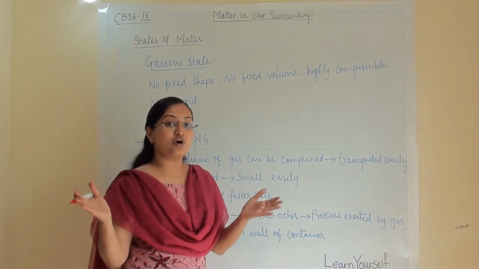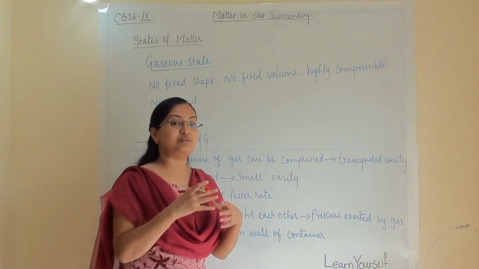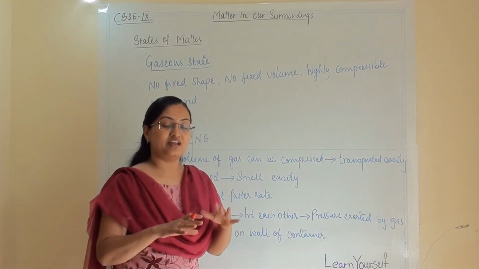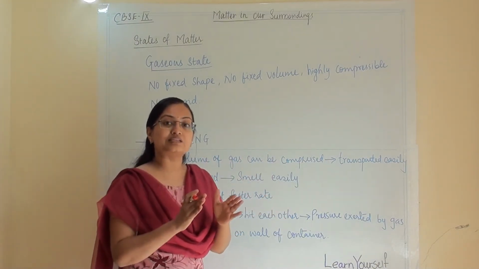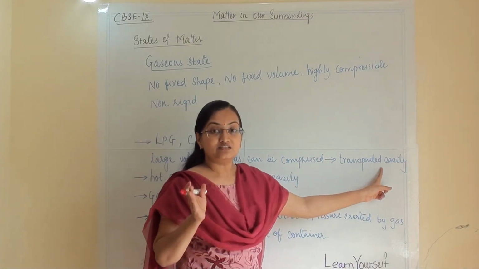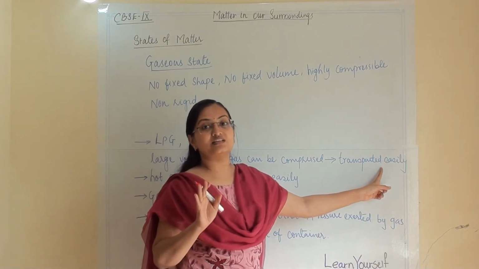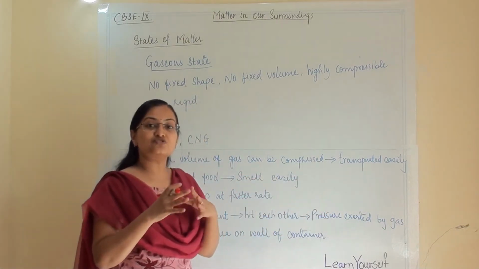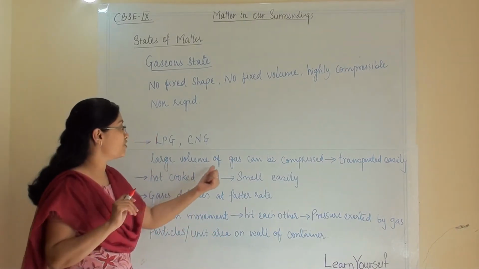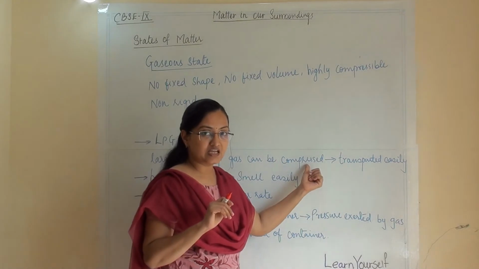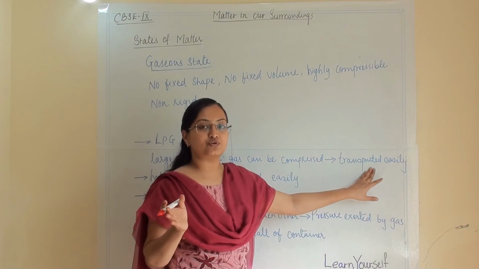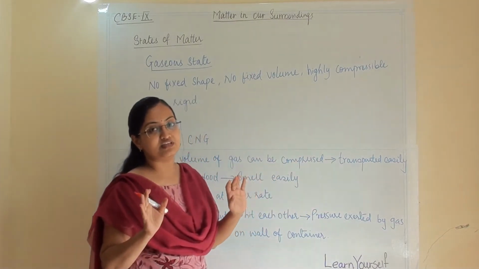By use of their high compressibility we are applying pressure, and the high volume of gas we are making minimal, so that the transportation of those gases in a cylinder is very easy, because a large volume we can fit into a small cylinder. So the large volume of gas can be compressed and fit into a small cylinder, and it makes the transportation of this cylinder very easy.